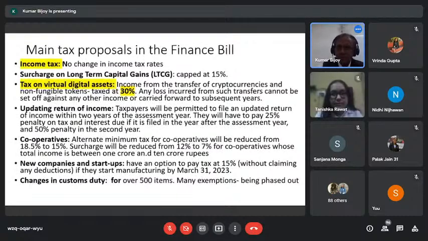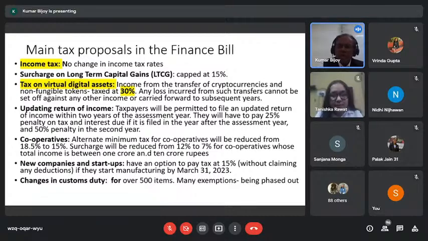On the individual front, maximum salaried class and income class people look into how much income tax benefit is going to be there. It has been left untouched this time, because we knew that government would not be able to give any kind of facility or relaxation on any front.